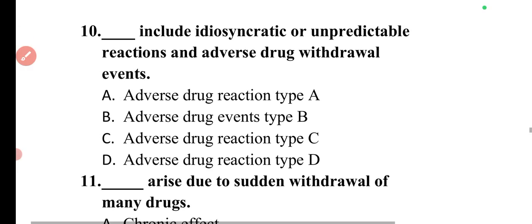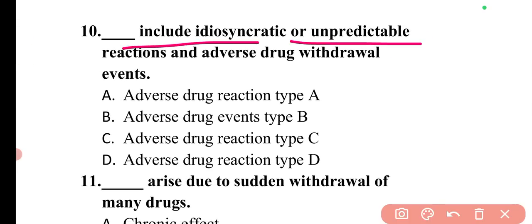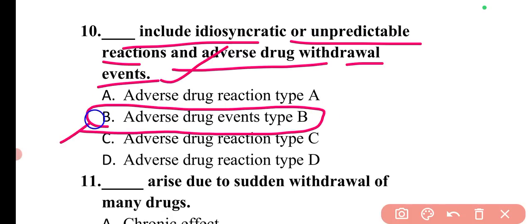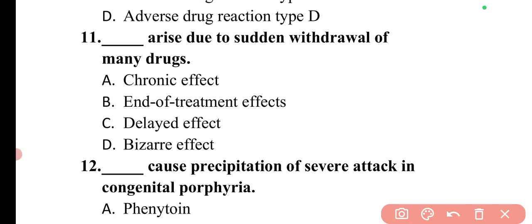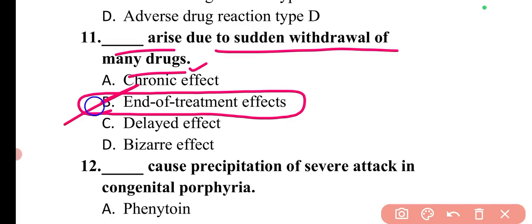Then next question is, dash include idiosyncratic or unpredictable reactions and adverse drug withdrawal events. So these are the adverse drug events type B only. In type B we have studied the allergic reactions as well as the idiosyncratic reactions. So these come under type B only. Next question is, dash arises due to sudden withdrawal of many drugs. So sudden withdrawal of many drugs can lead to end of treatment effects. So here option B will be the correct answer.